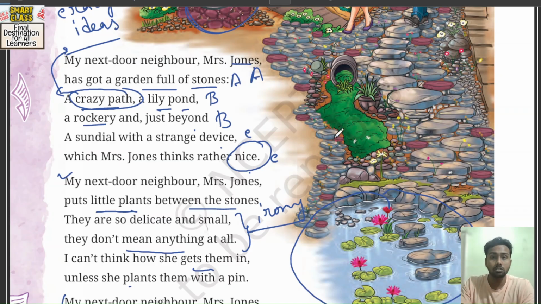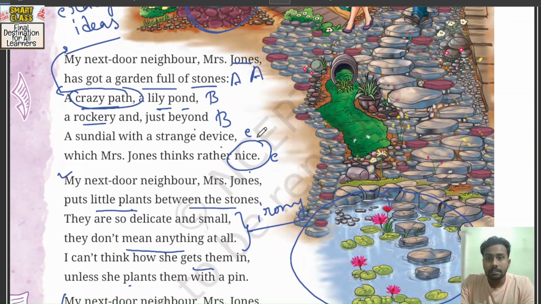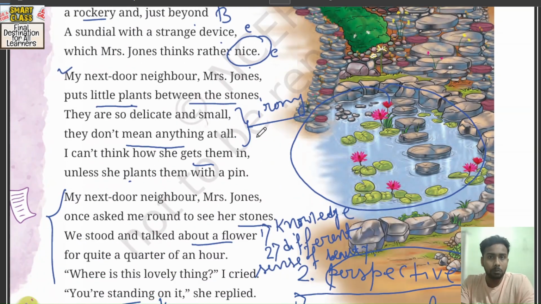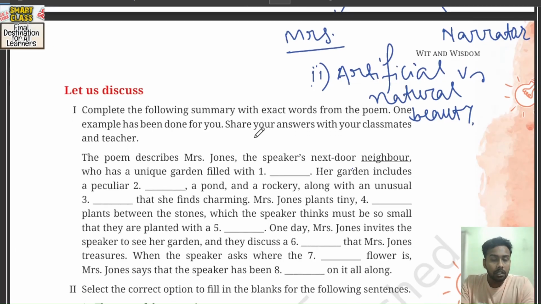All these are the components of the garden. And Mrs. Jones, among all these things, she is a crazy person because of her ideas, because of her habits, the unusual habits. Why? Because उनका जो arrangement है garden का ये unusual लगा. And another thing is that the plants, the flowers are so small that one cannot see from outside. Okay, so the whole arrangement of the garden makes it clear that Mrs. Jones is a kind of different person who has a different sense of beauty. Understood?